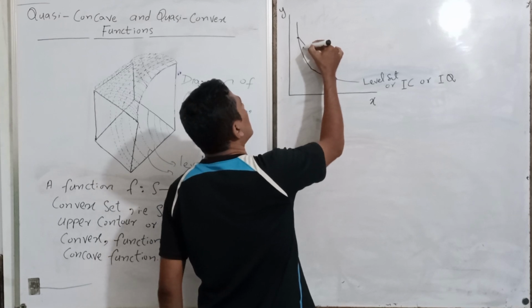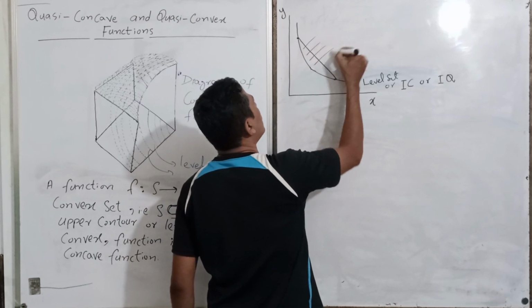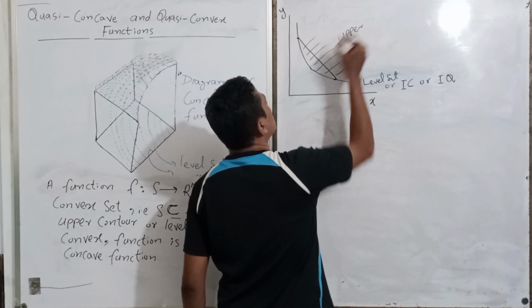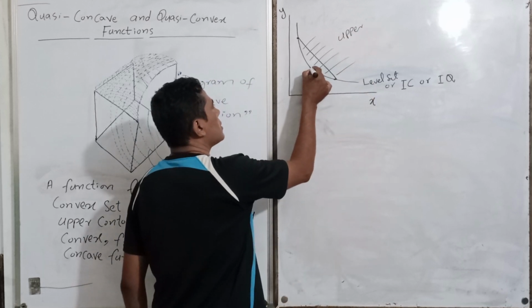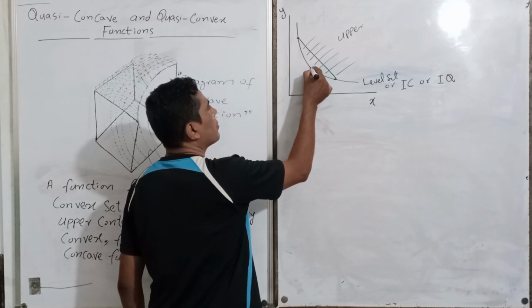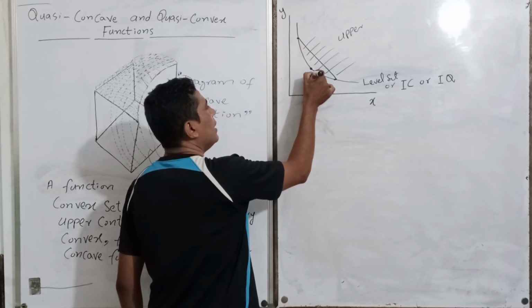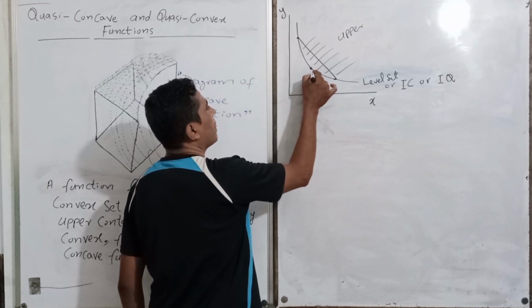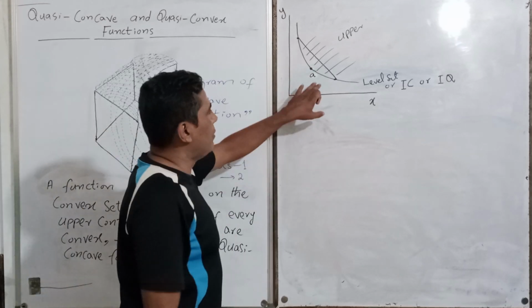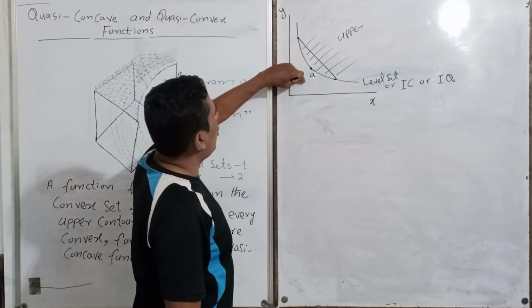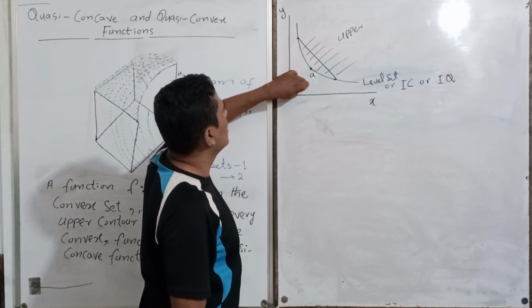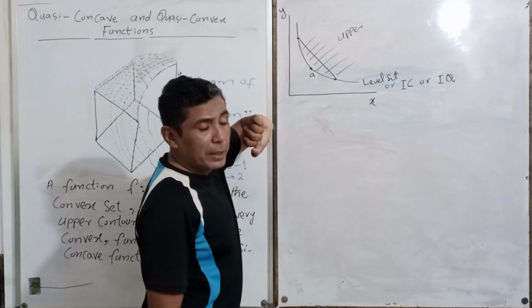And this is the part of the upper contour, because in the previous lecture we fixed a value, for example A, on that level set. So all the functional values above that level set are called the upper contour.